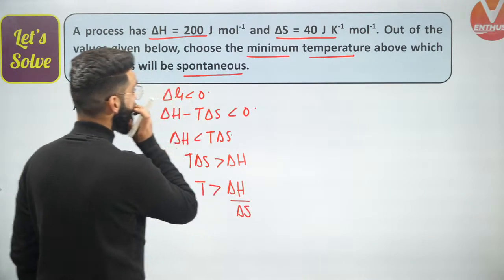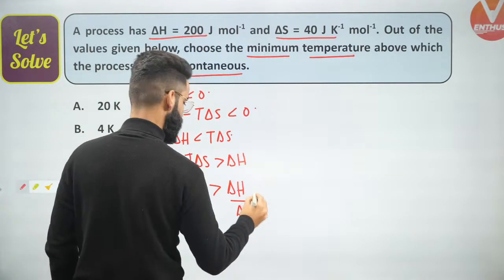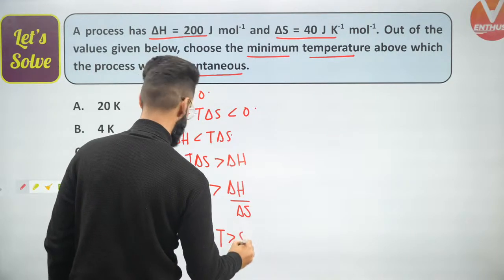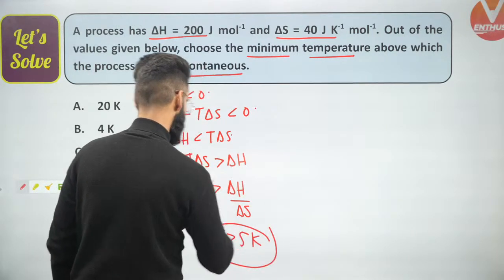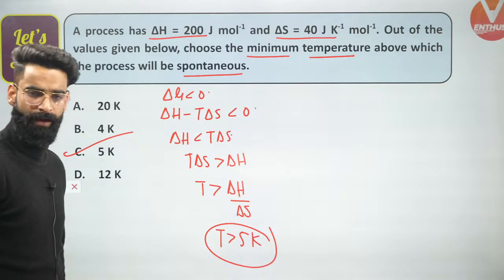What is the value of delta H? As you can see, delta H is 200, delta S is 40. 200 divided by 40 is 5. So temperature must be greater than 5 Kelvin. Then only the process will be spontaneous. So option C must be the correct one among all.